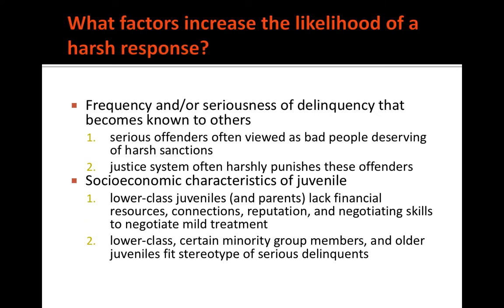So then what increases the likelihood of a harsh response? How come some juveniles get a harsh rejecting response and others do not? Well, how frequent and serious is the delinquency that becomes known to others? Serious offenders are often viewed as bad people, and the justice system often punishes these offenders harshly. The socioeconomic characteristics of the juvenile might matter as well. Lower class juveniles lack financial resources, connections, and negotiating skills to negotiate mild treatment for their kids. The lower class, certain minority group members, and older juveniles often fit stereotypes of serious delinquents, and so they may be more likely to be treated as such.